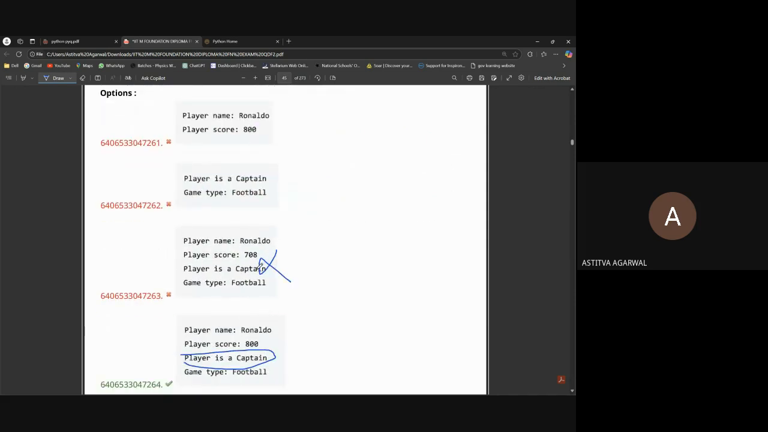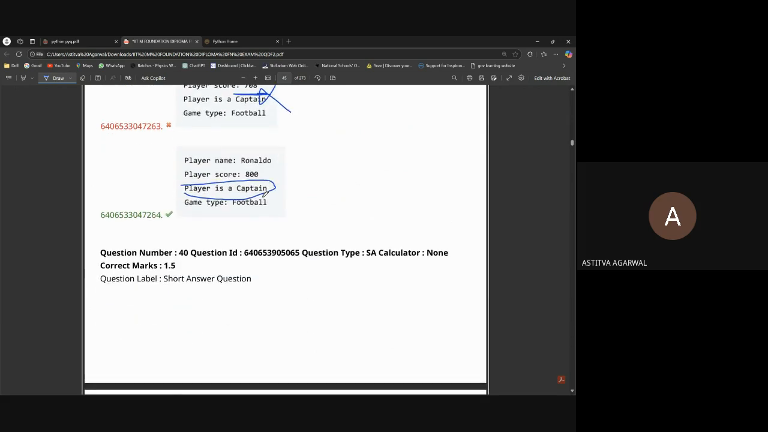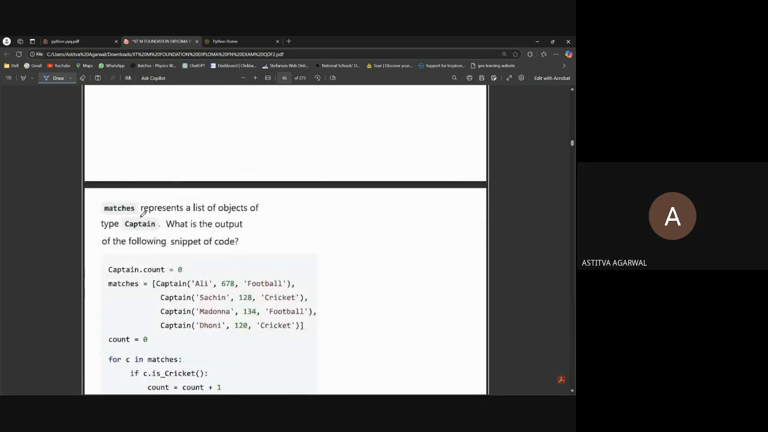This is wrong because of 708; it's not that, because we have to change the score to 800. This is wrong because name and score are not written. This is wrong because captain and football are not written. Next sub question: matches represent a list of objects of type Captain.